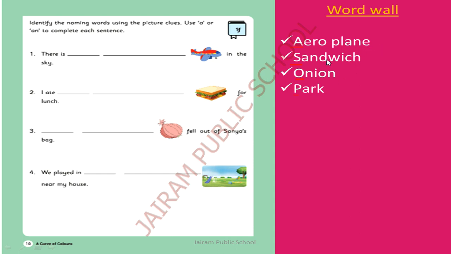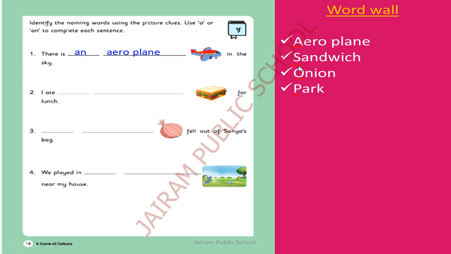Aeroplane. So aeroplane is a naming word. In this, the starting letter is a vowel sound. A, aeroplane. A is a vowel sound. So an aeroplane. There is an aeroplane in the sky. I ate dash for lunch. What is this?